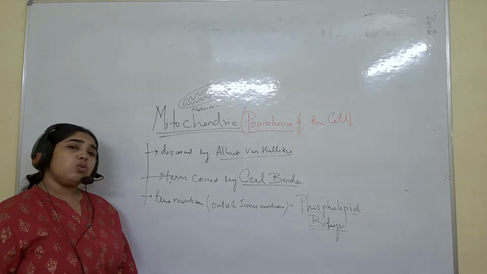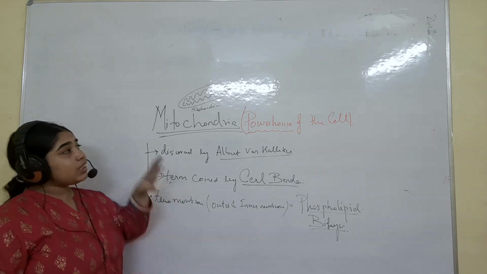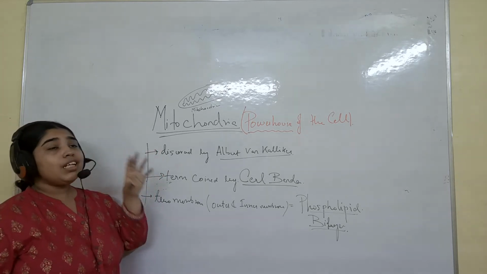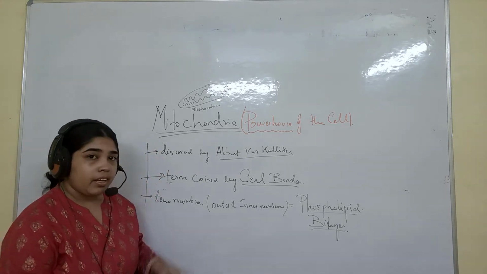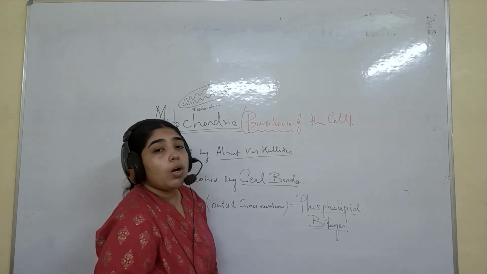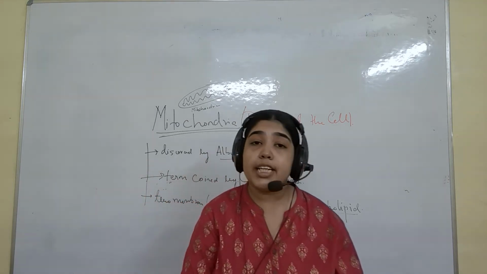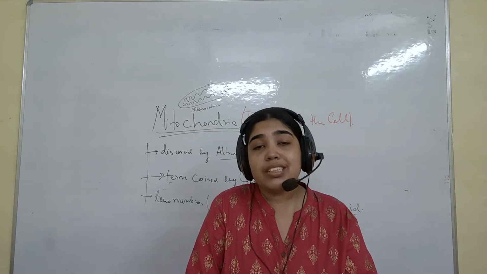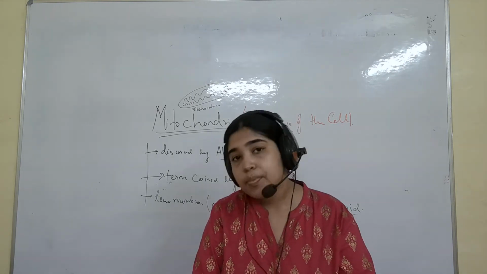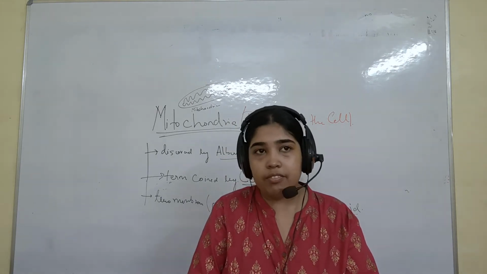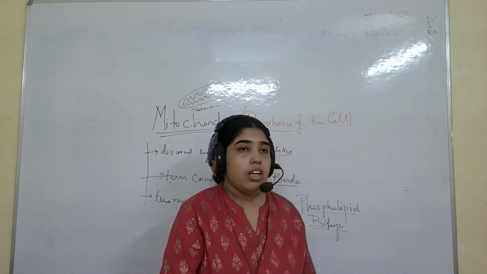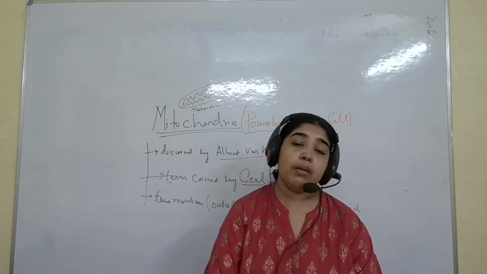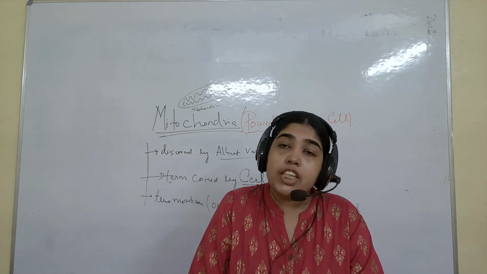If you want to know more, you can definitely know. But just remember, mitochondria means it will release ATP. What is ATP? ATP is adenosine triphosphate. You will study it in genetics, the next to next chapter.